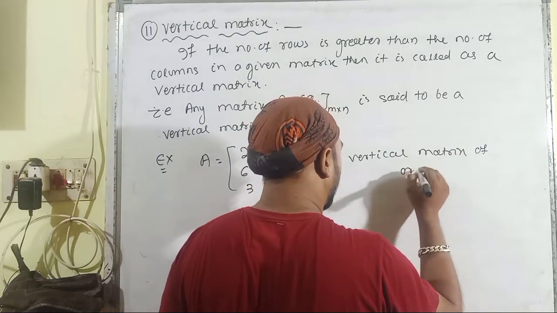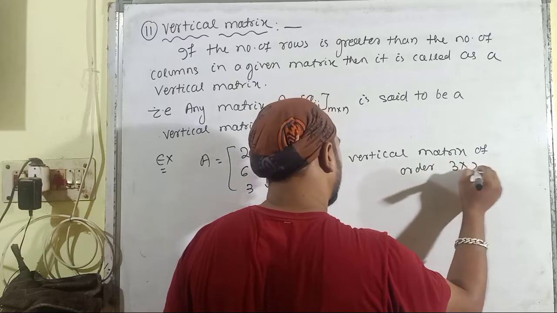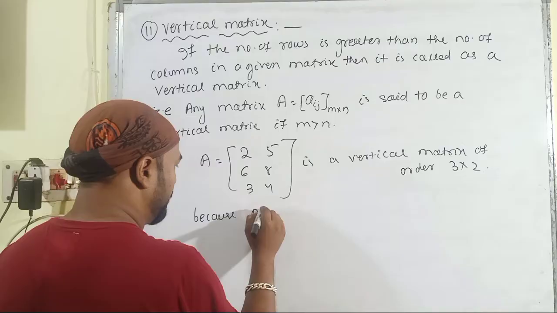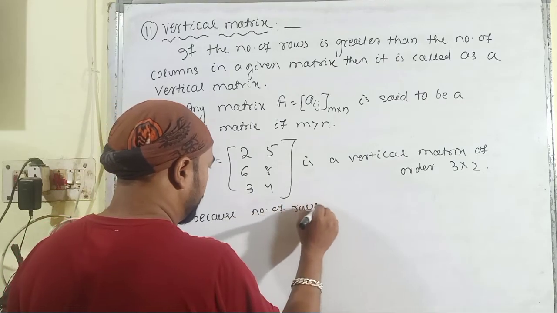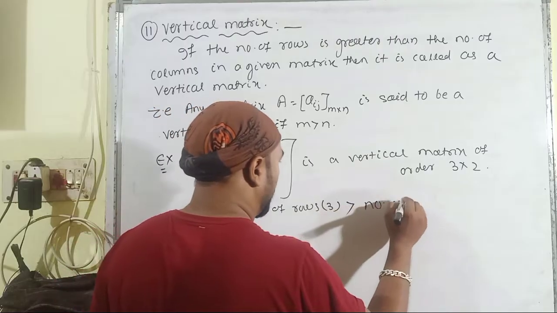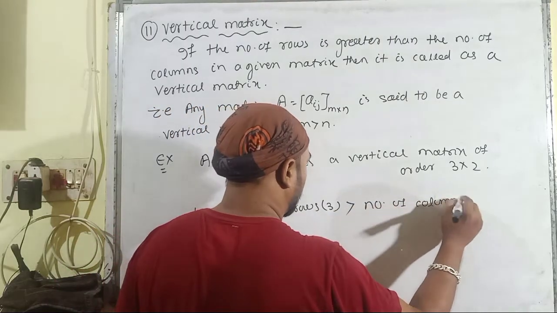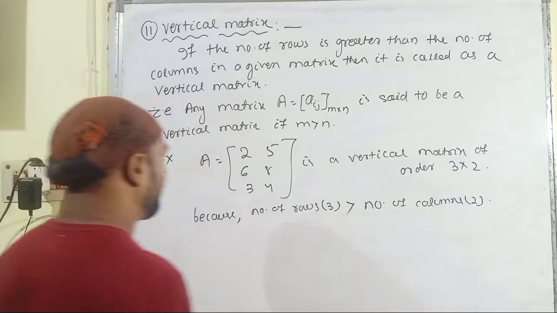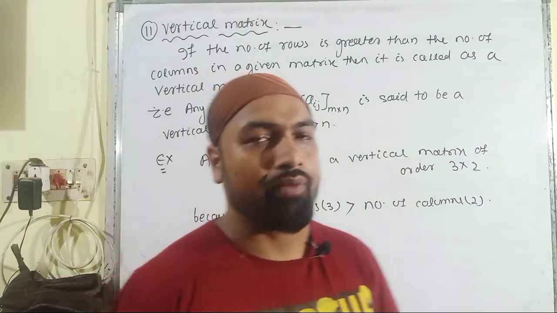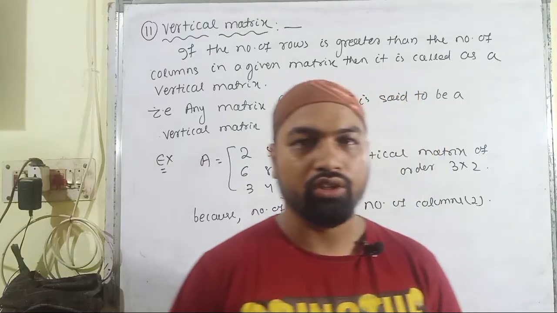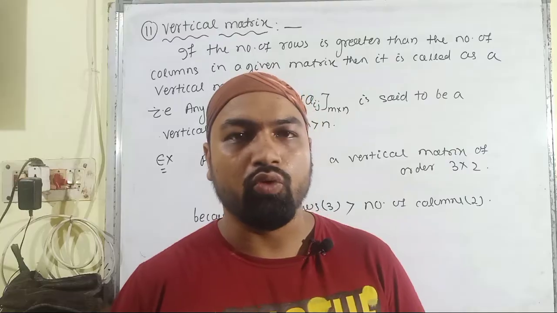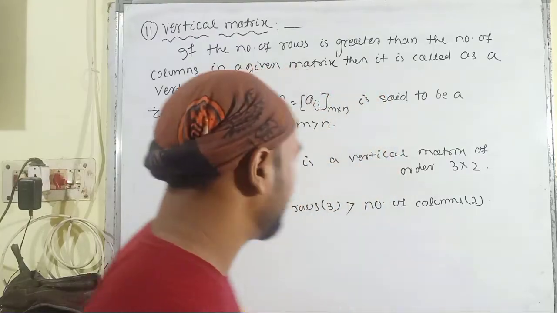of order 3 cross 2 because number of rows, which is equal to 3, is greater than number of columns, which is equal to 2. So these are all 11 types of matrices that we have discussed in this particular video session. Then let us move forward to discuss the very important equality of two matrices.